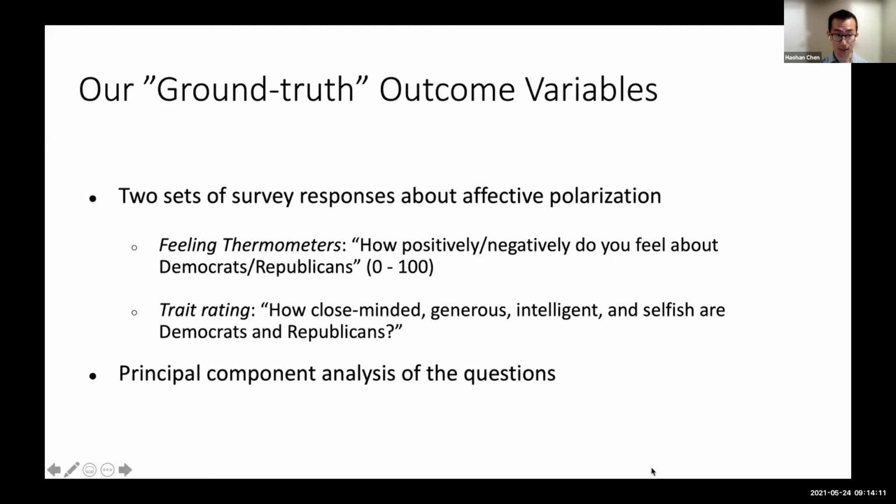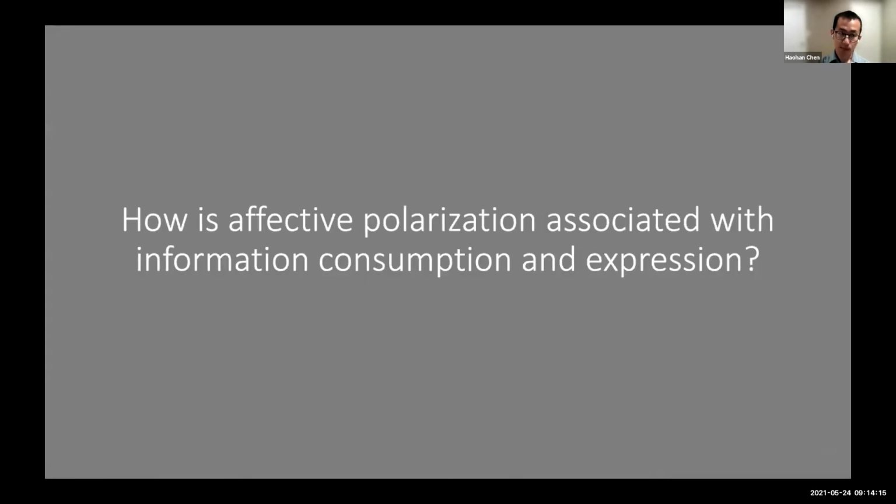So we consider that their ground truth opinion. Then, using the large amount of social media data, we try to see whether the survey response that we consider the ground truth affective polarization actually correlates with their social media behavior.